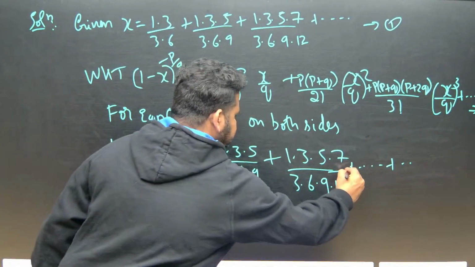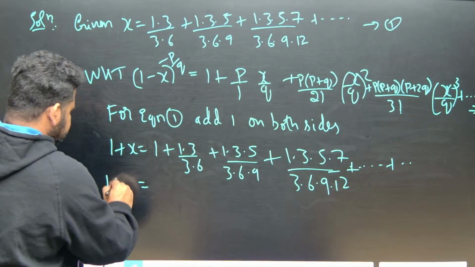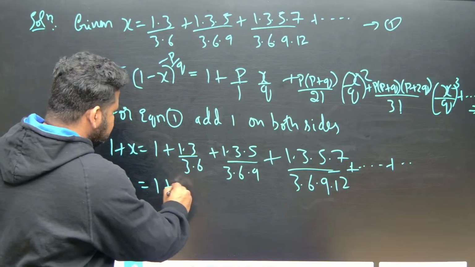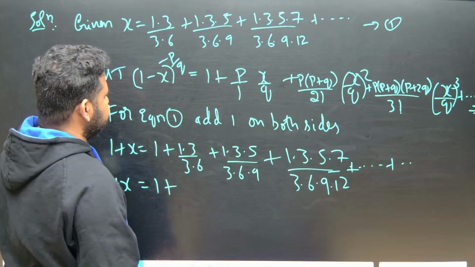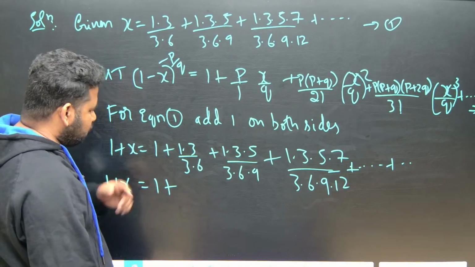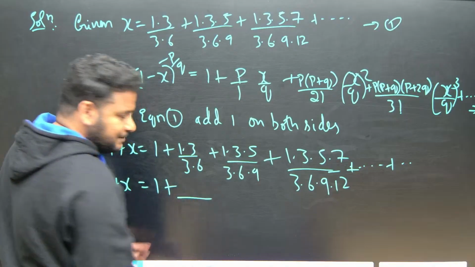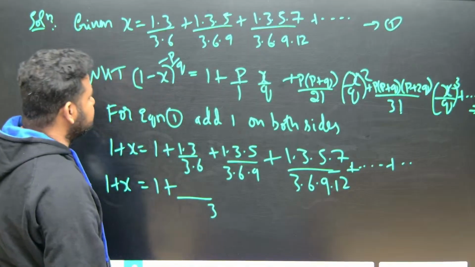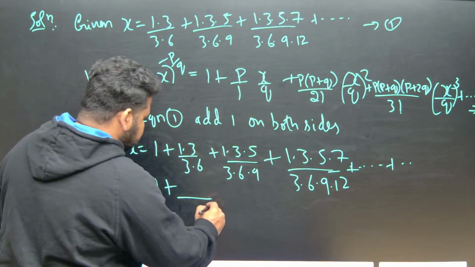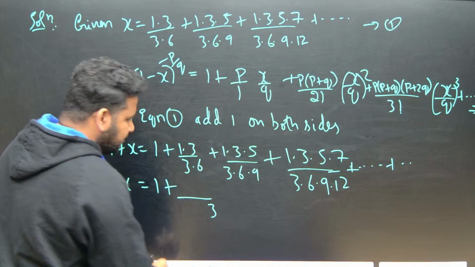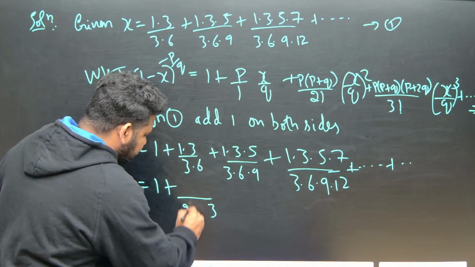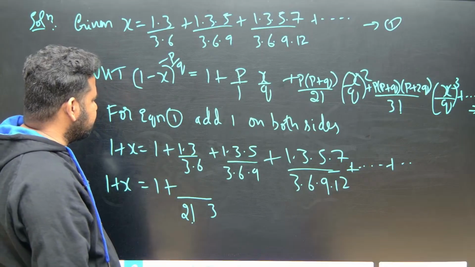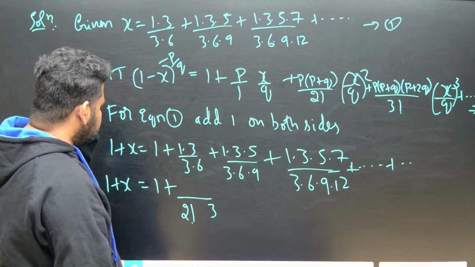Now let us further simplify. So 1 plus x is equal to 1 plus 1 by 3 into 3 into 6. Same procedure: in 3 into 6, I can take 3 squared. So this will become 3 squared, and 1 into 2 will become 2 factorial. So 3 is there, correct? Now what can I do with this 3?